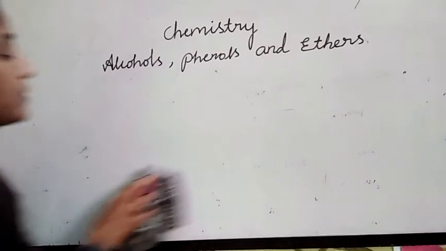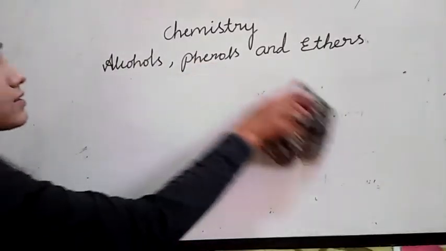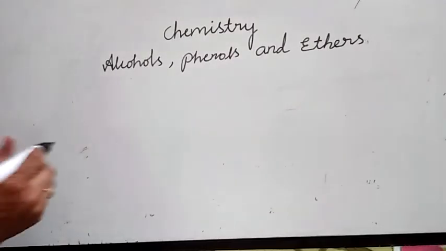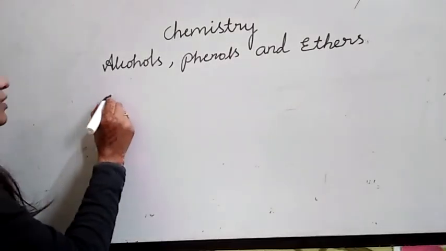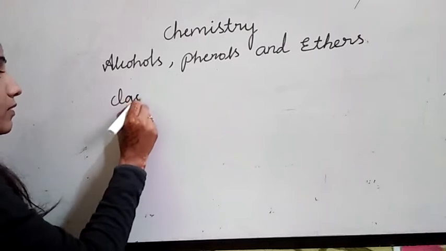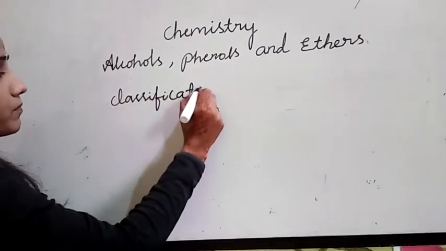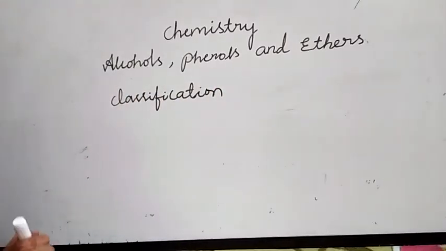Classification. How can we classify alcohols and phenols? First, alcohols and phenols are similar but the R group is different. I told you why we classify the compounds: to make the topic very systematic and simpler.